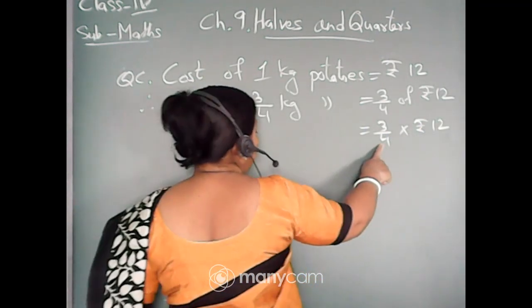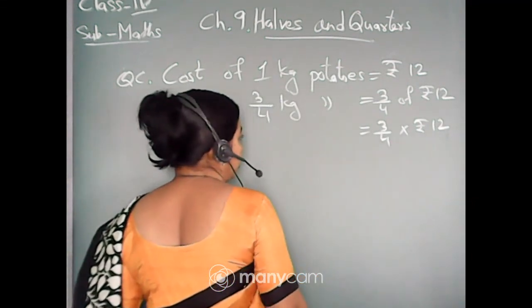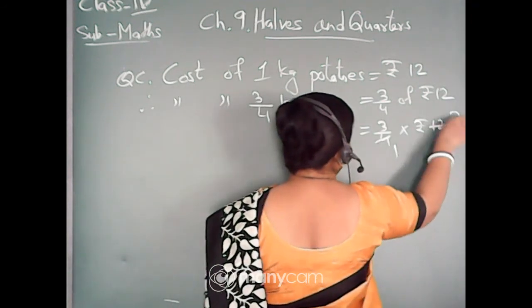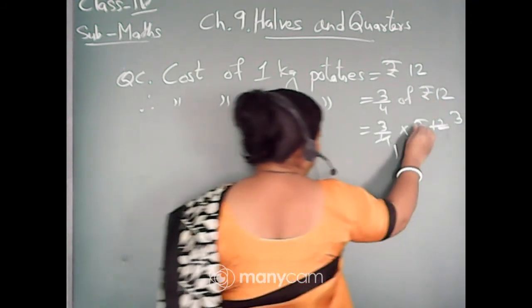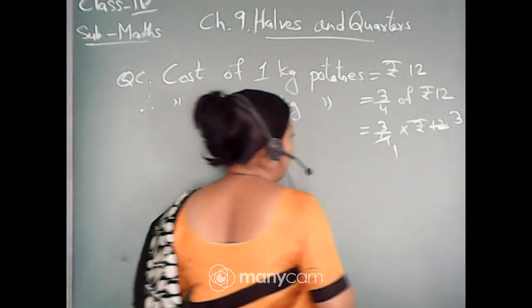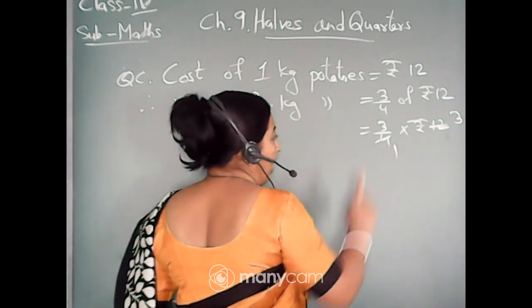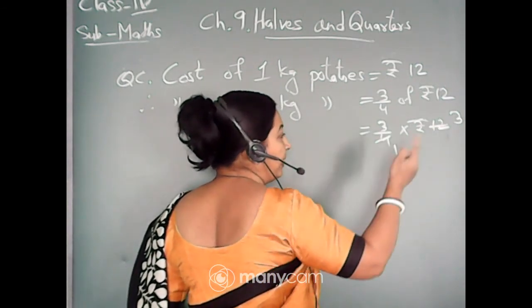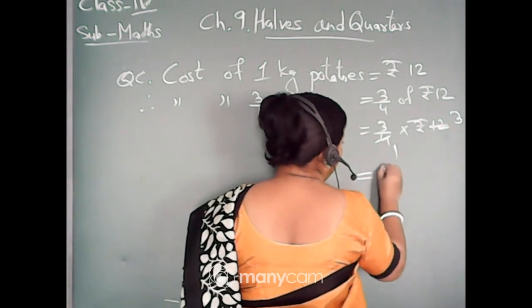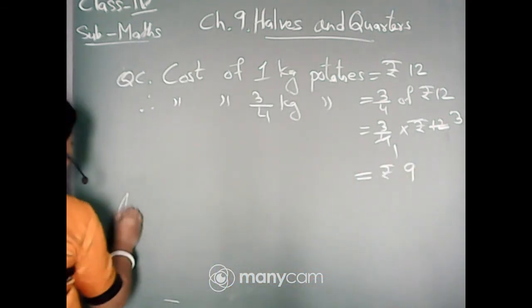Now see here, this one is in denominator and this one is in numerator. So you will cancel it. So 4 ones are 4, 4 threes are 12, isn't it? Only denominator and numerator can be cancelled, not numerator numerator or denominator denominator. You can cancel up and down. So now you multiply 3 into 3 is rupees 9. So the answer will be,